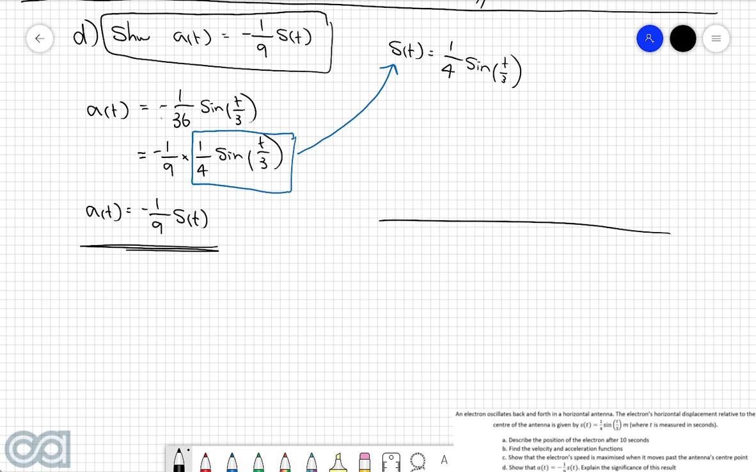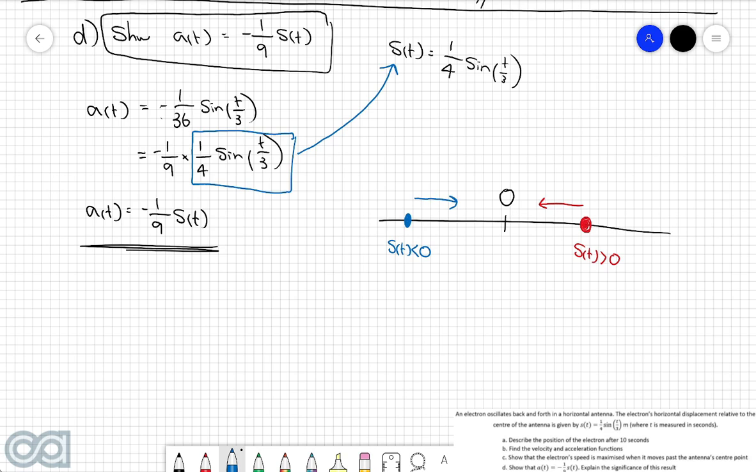Imagine we've got our antenna here, with this here being the center. Then what this here means is that if the electron is located at some point to the right of the center, so in other words, when s of t is greater than 0, it means that the acceleration is going to be directed towards the left, so it's going to be pulled in this direction. Conversely, if we've got the electron over here, so when s of t is less than 0, because it's to the left of the center point, it means that the acceleration will be positive, which means that it will be pulling in this direction here.